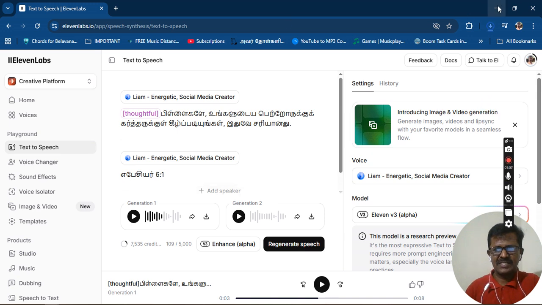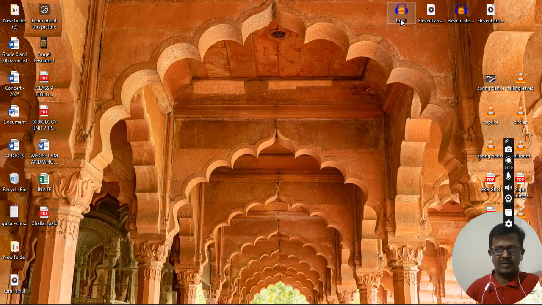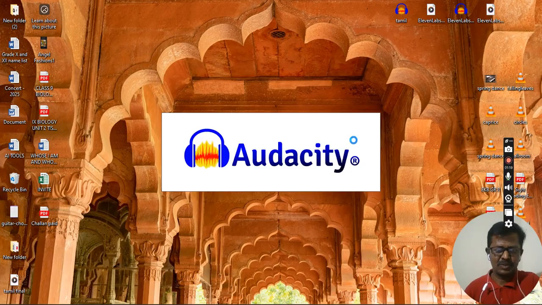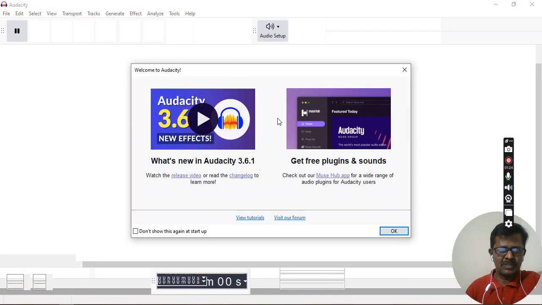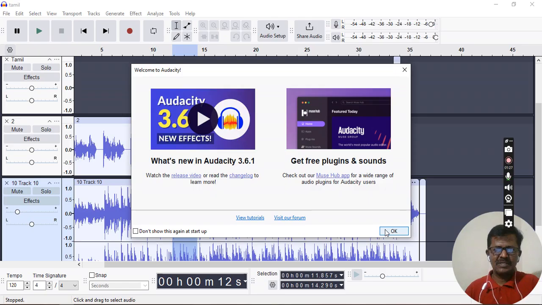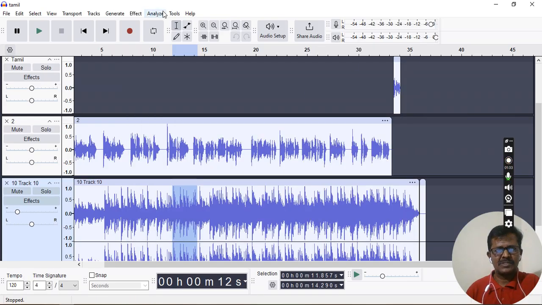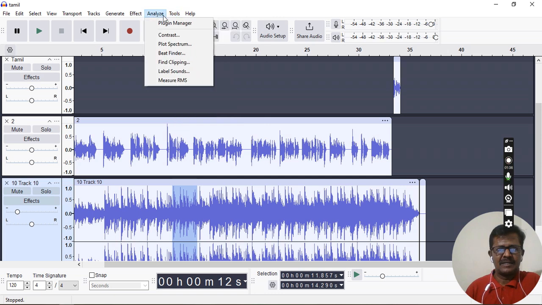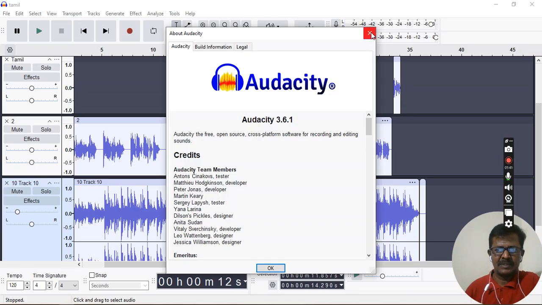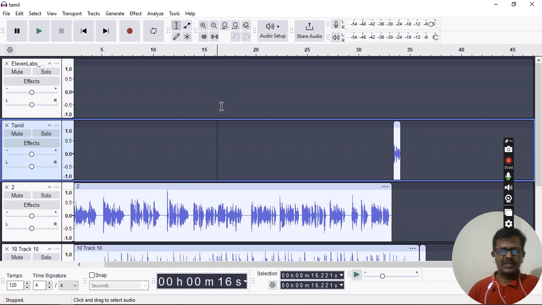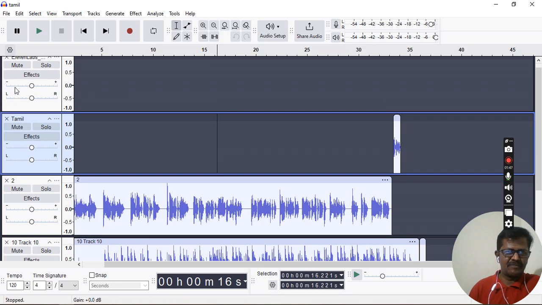Next, what I do is I just go over to another software called Audacity, where in the software I have already created a Tamil Audacity file on my desktop, which will be useful for me every time. And then what I do is once I open this Audacity file, you can see this Audacity, you will get it everywhere in the internet. Okay, so I'll just go through this and then now what I do is see about this Audacity.